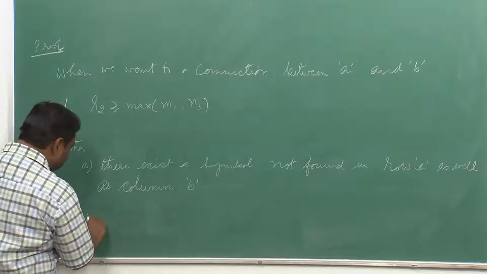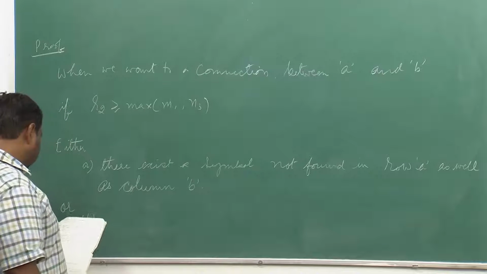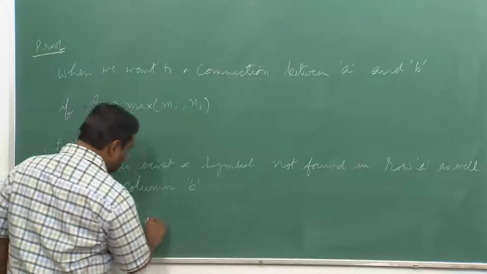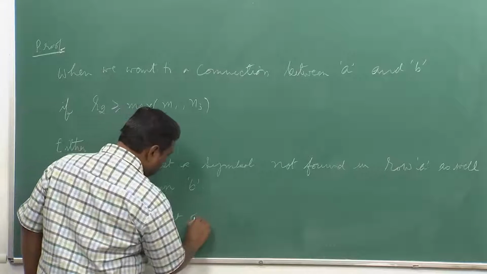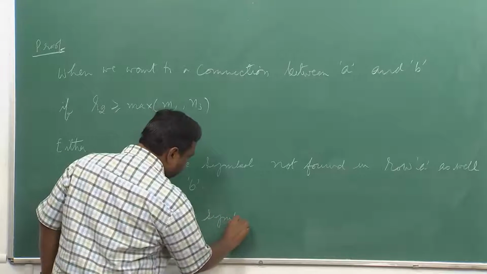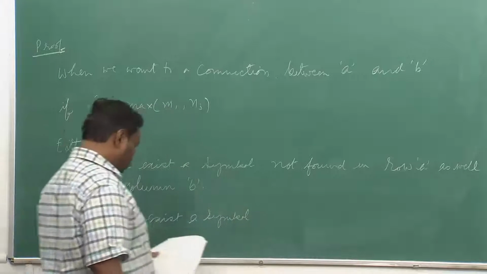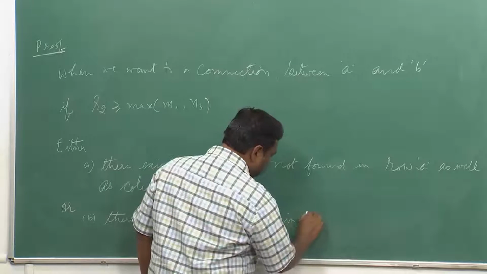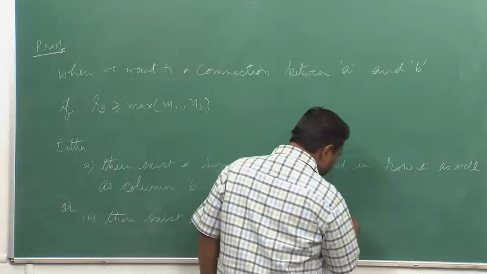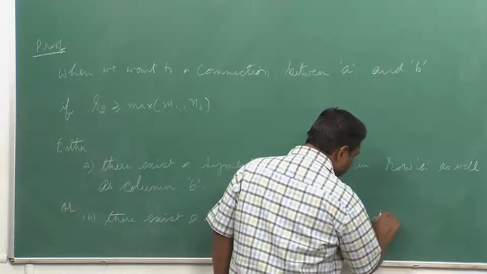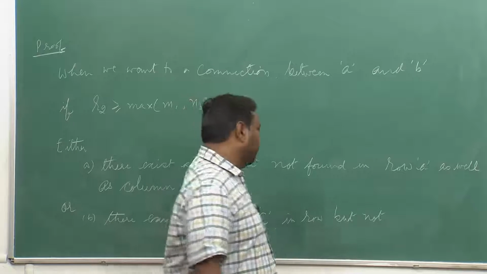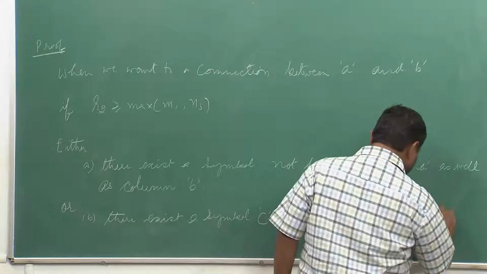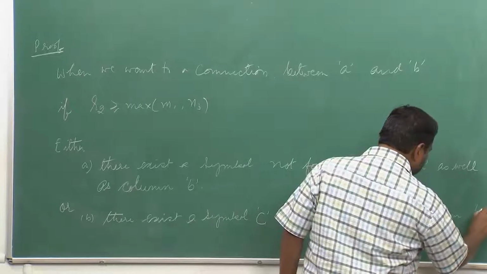The B condition will be that there exists a symbol C which is in row A, but not found in column B.